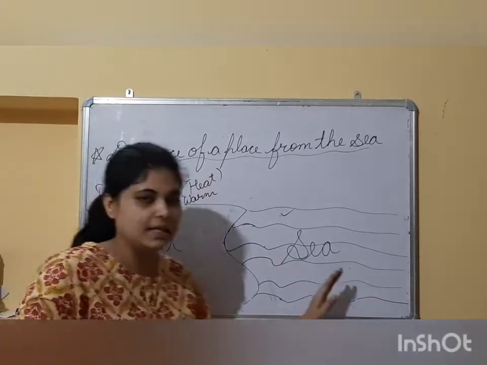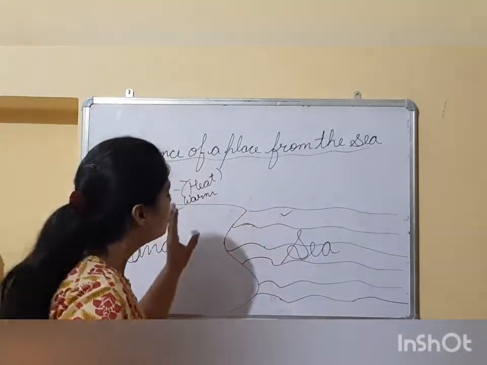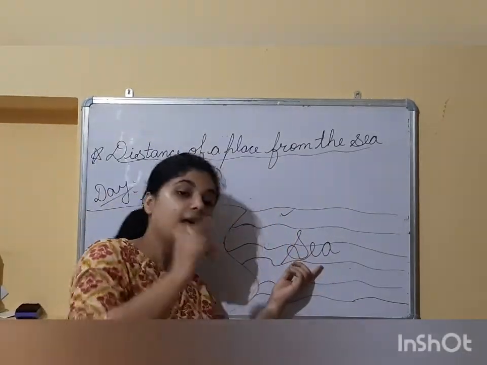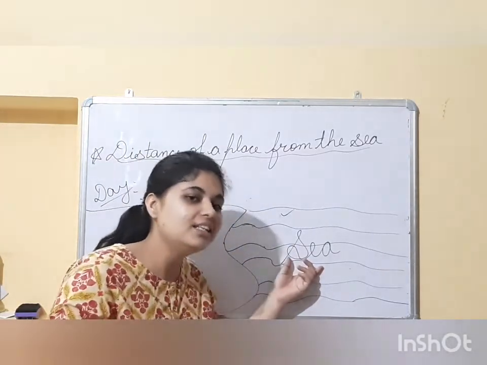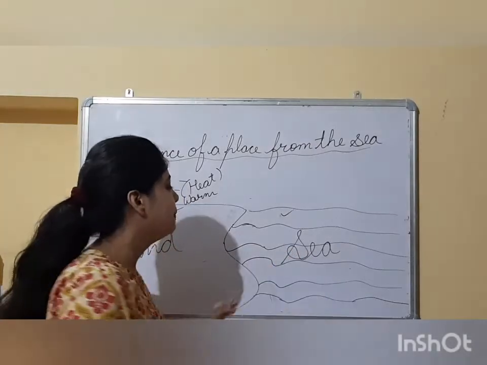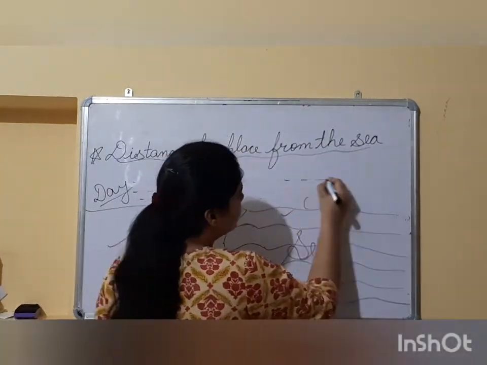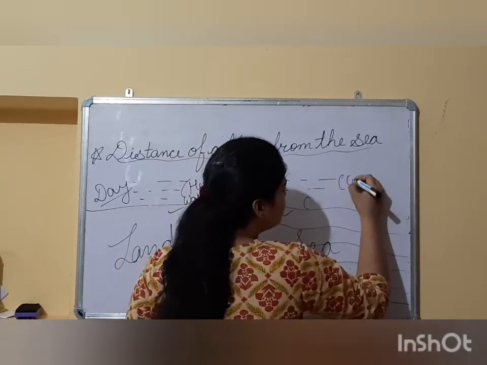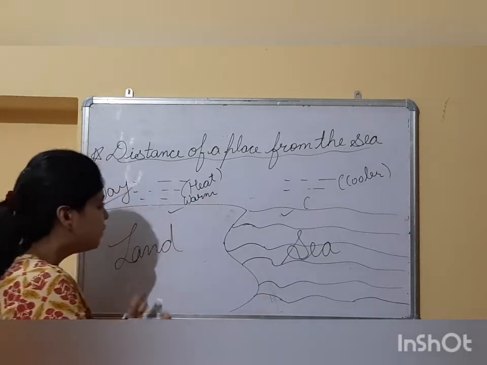Now come to the sea level. What happened? As I told you, the sea is filled with water. So during the sunrise, it is the property of the water that it heats up very slowly. So the air which is in contact with the sea will be cooler as compared to the air which is above the land. So what happened exactly?